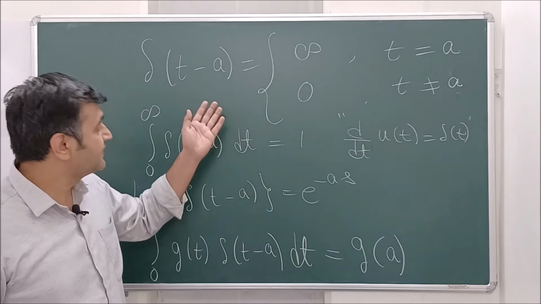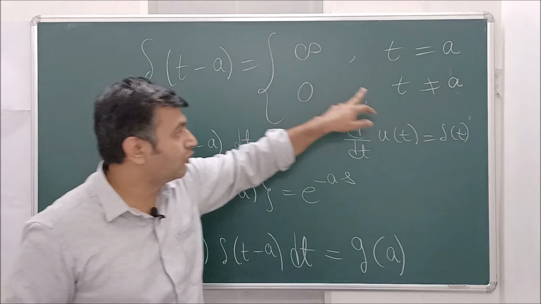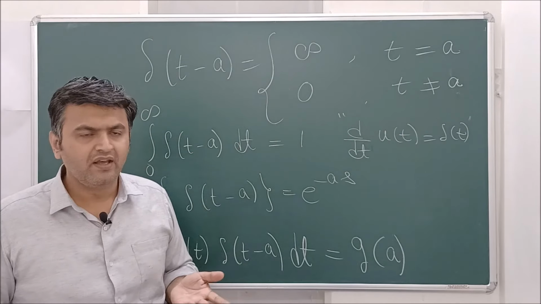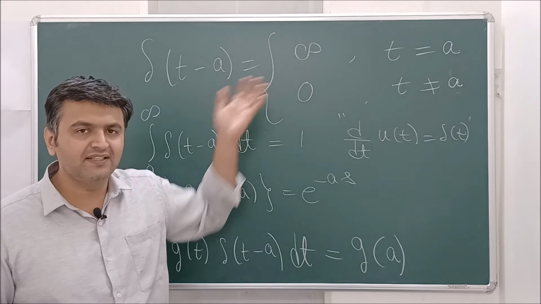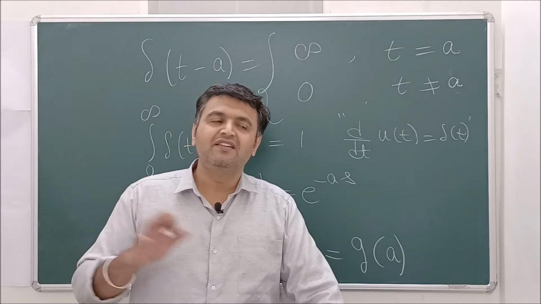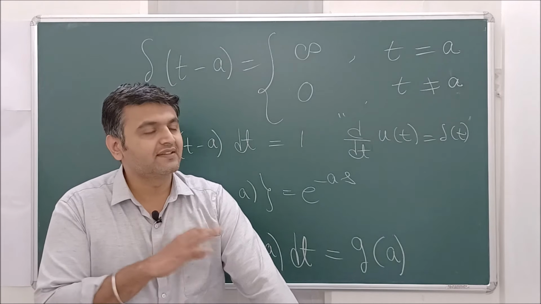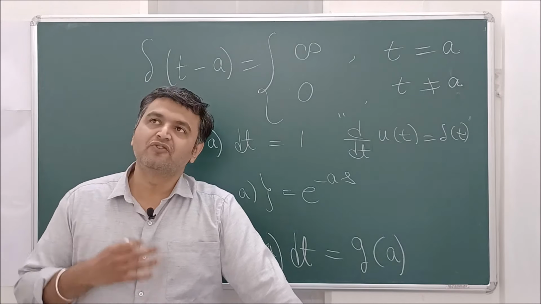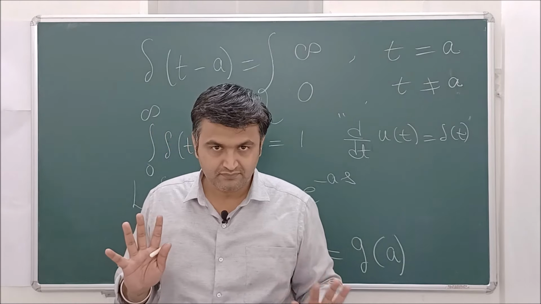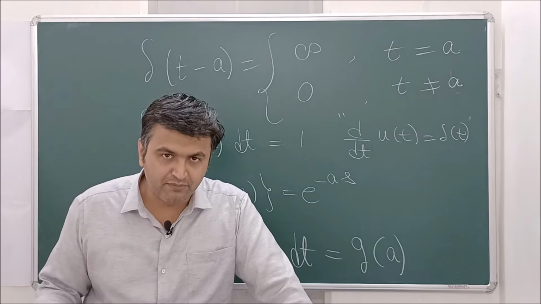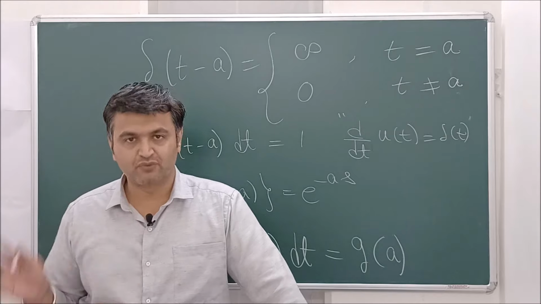And now when you see this, they call this a function. At a it is infinite, and not equal to a, it is 0. And now obviously you will think, why infinity? If infinity is coming here, is this really a function? Well, whatever you have studied in calculus is not wrong. Here this is a very special function, and therefore many times people also call this a generalized function. Or in future when you study probability, this is one of the types of a distribution. Okay, so infinite values are allowed.